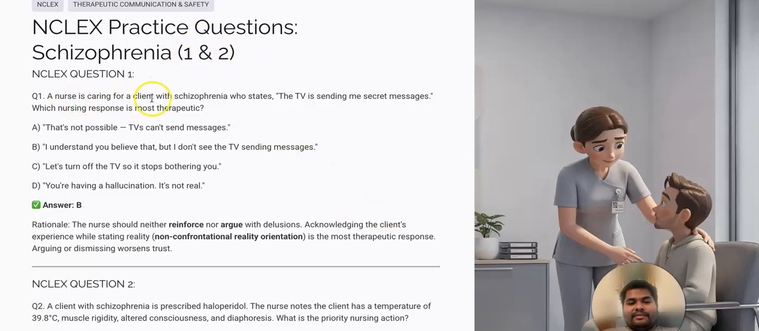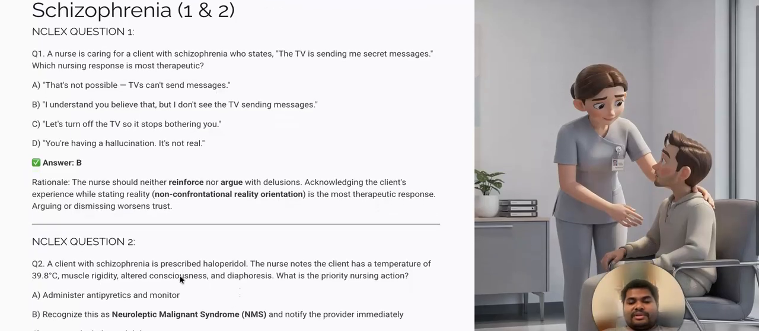Next question is for NCLEX students. A nurse is caring for a client with schizophrenia who states, the TV is sending me secret messages. Which nursing response is most therapeutic? Answer is B: I understand you believe that, but I don't see the TV sending messages. The rationale is the nurse will neither reinforce nor argue with delusions, acknowledging the client's experience while stating reality. Non-confrontational reality orientation is the most therapeutic response. Arguing or dismissing worsens trust.